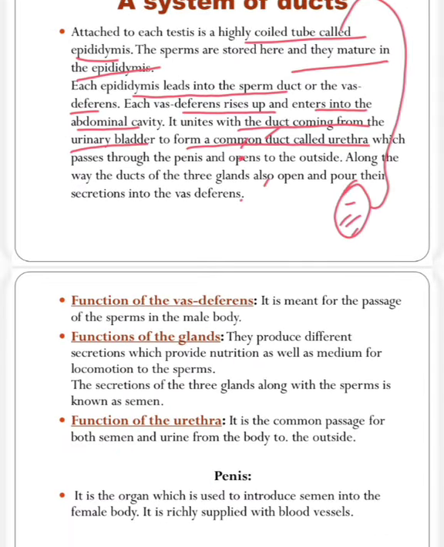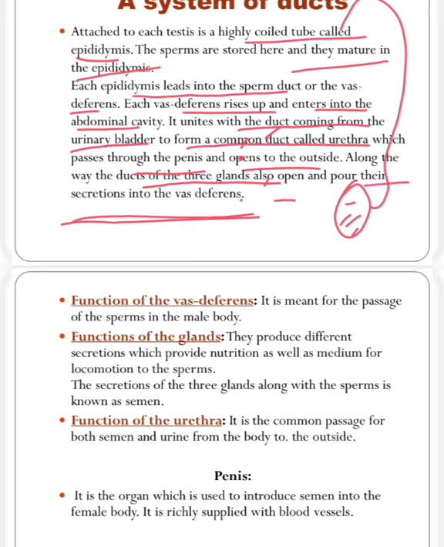So it is called the urethra. It is a duct which passes through the penis and opens to the outside. Along the way, the ducts of 3 glands also open and pour their secretion into the vas deferens. Along these ways, the ducts of 3 glands secrete some fluids, and the liquid of these 3 glands comes through this duct and pours its secretion into the vas deferens.